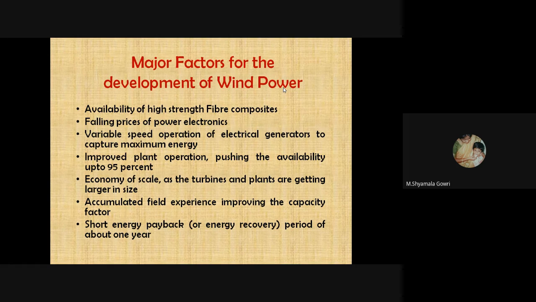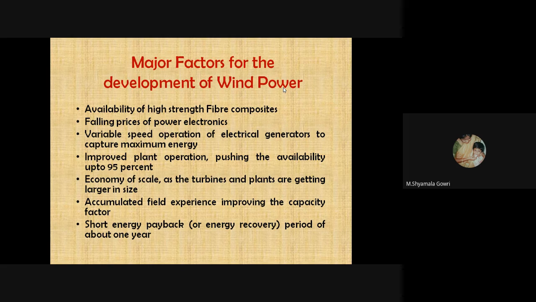So the major factors for the development of wind power are availability of high strength fiber composites, falling prices of power electronics because we need power electronic controllers for making a connection of generated wind energy conversion system electricity into the grid.